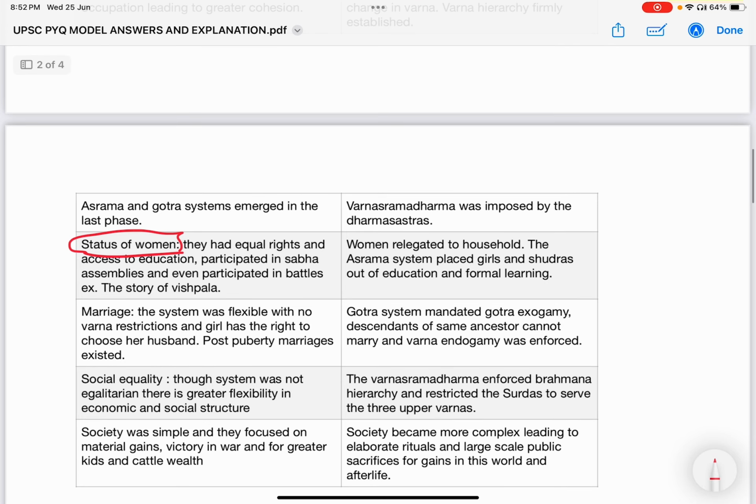And the third one, the emergence of institutions, the institutions of marriage, the institutions of legal systems. The institutions witnessed significant changes over these periods. And the next one is social equality, how the society existed and how the society transformed over the periods.